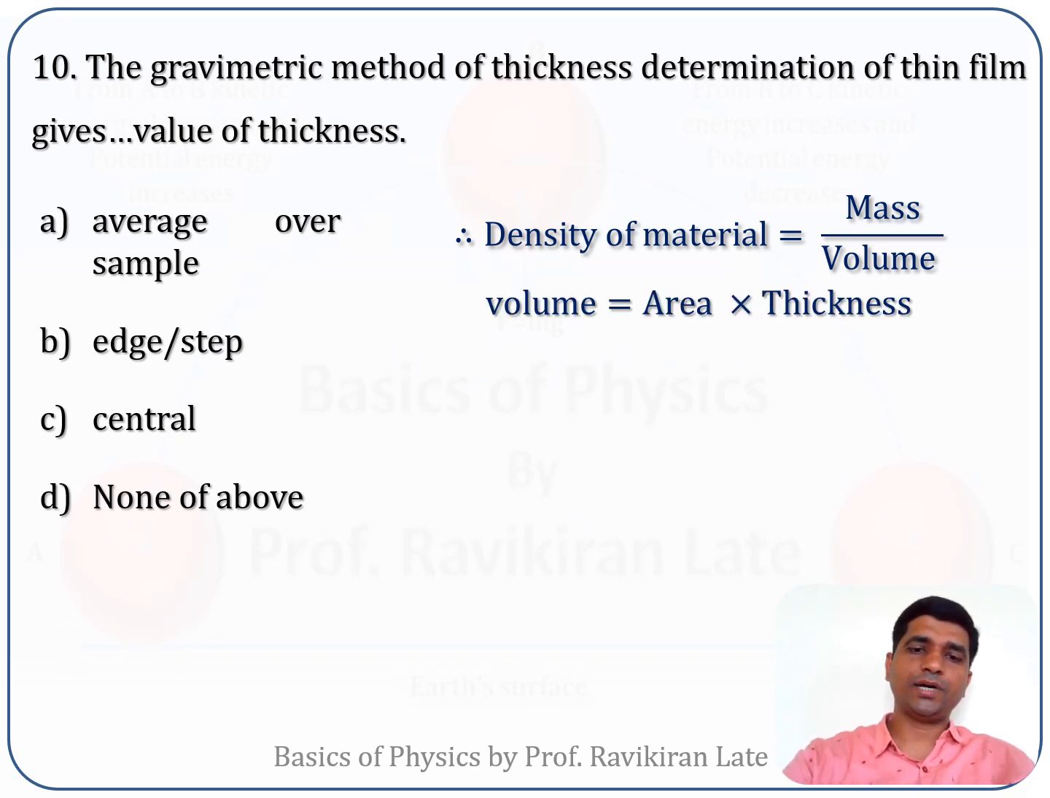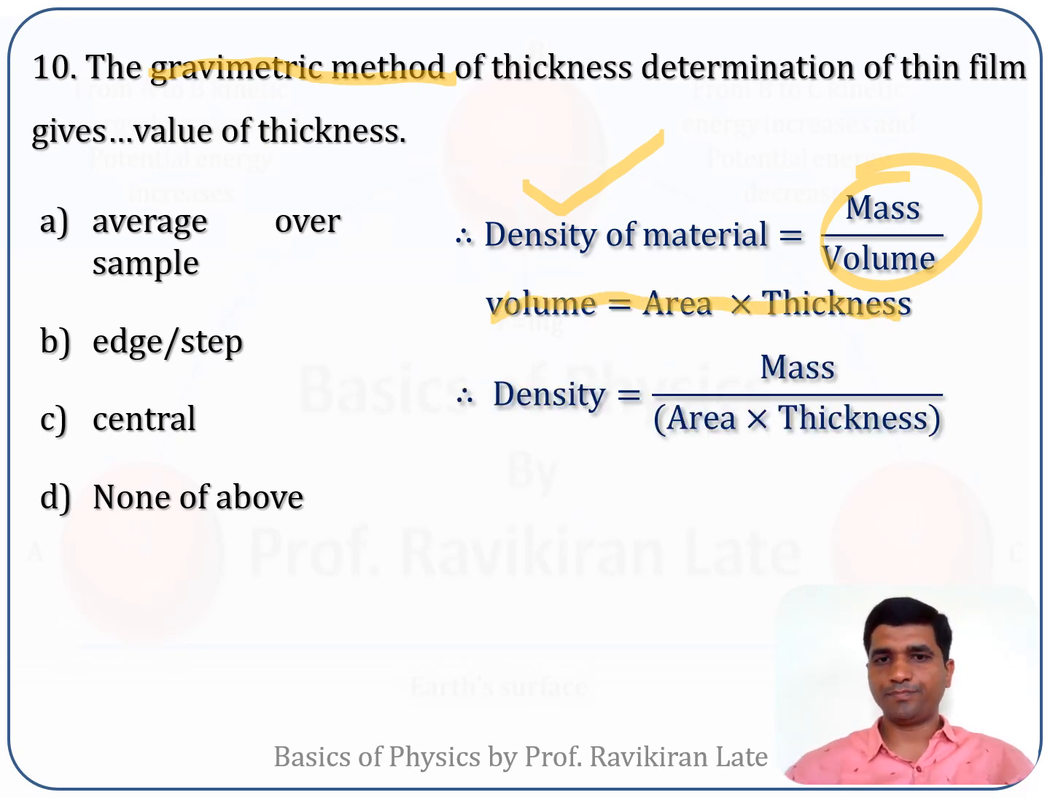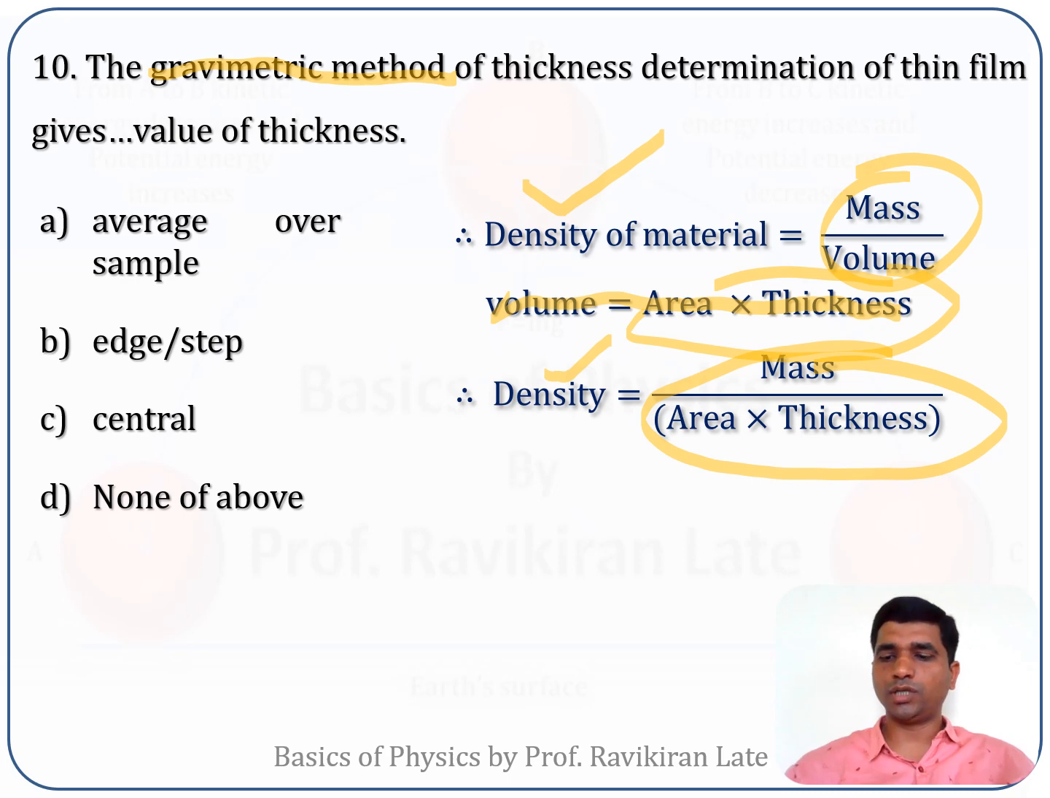In case of a gravimetric method, it is the density of the material which is being used for calculating the thickness of the thin film. We know that density of the material is given by mass upon volume. Volume is given by area into thickness of the thin film. Now instead of this volume, I can substitute this value of area into thickness. If I substitute, I'll get density is equal to mass upon area into thickness.